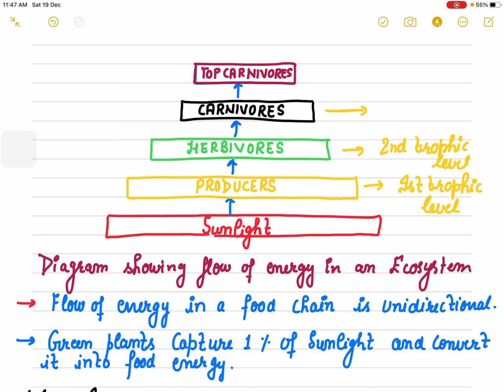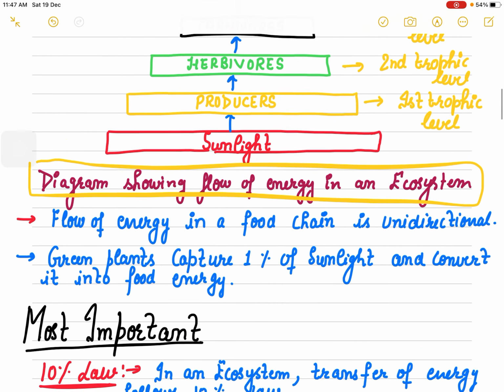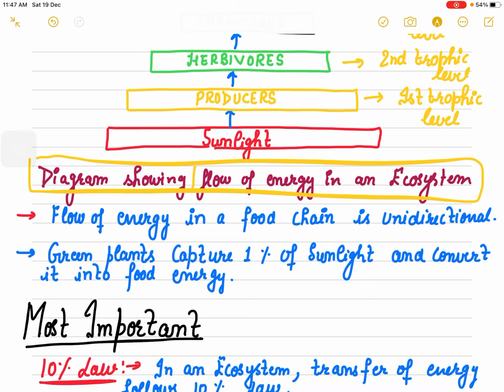Then small carnivores occupy the third trophic level, and top carnivores occupy the fourth trophic level, where energy is transferred. This diagram is showing how the flow of energy takes place in an ecosystem.